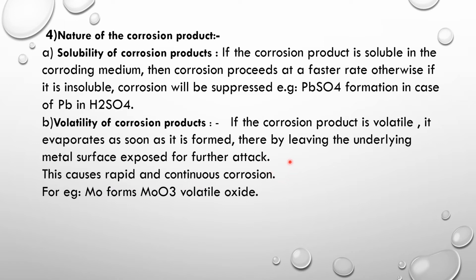This we have also studied under volatile oxide layer, which was the third type of oxide layer. The example was molybdenum, which forms molybdenum oxide that is volatile and evaporates as soon as it is formed. So in this case, the corrosion is rapid and a continuous process.